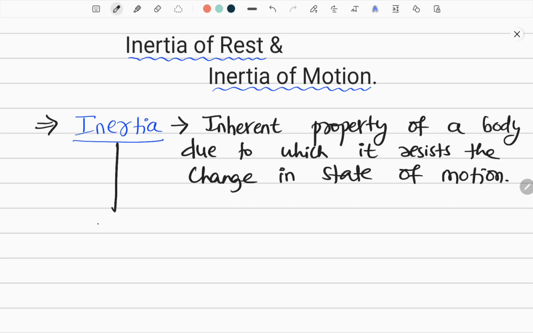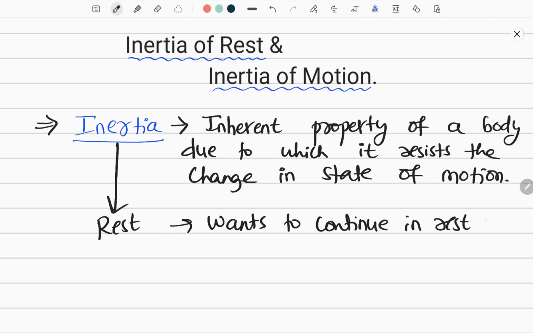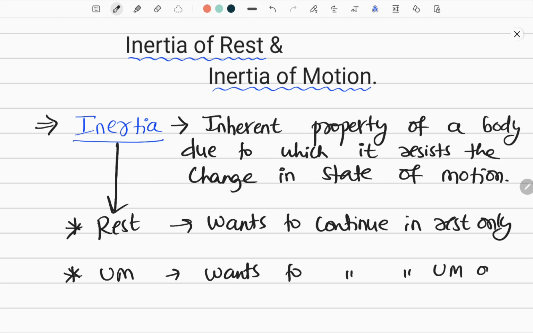If a body is at rest, it wants to continue in rest only. Now if the body is in uniform motion, what will happen? The body wants to continue in uniform motion only. Are you understanding what I'm trying to say? It wants to continue in uniform motion only. So this is the meaning of inertia.